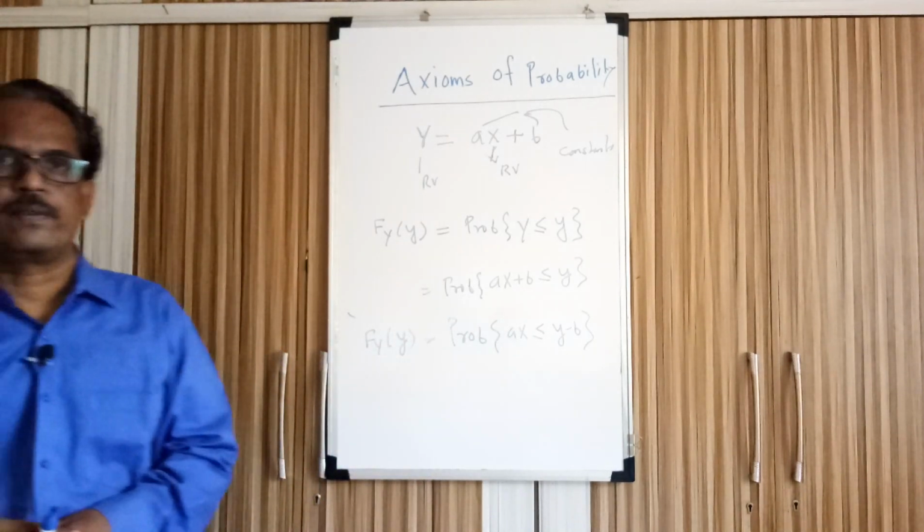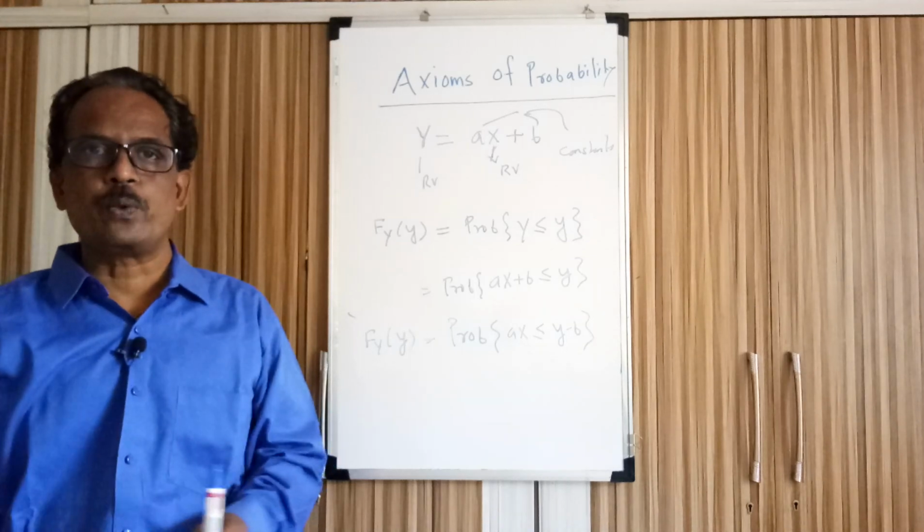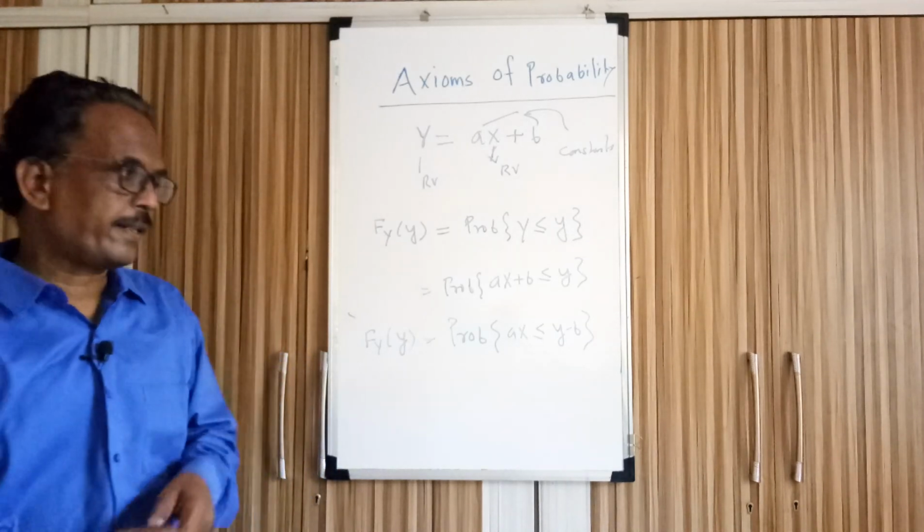Now here there are two possibilities. If a is positive, there is no issue. If a is negative, there is an issue. Let us consider that a is greater than 0.